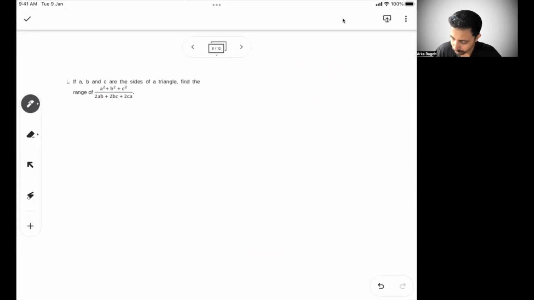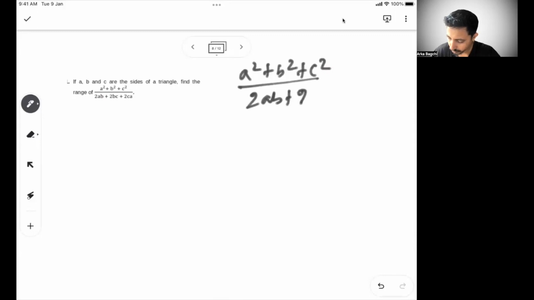So what we got from the previous one is a square plus b square plus c square by 2ab plus 2bc plus 2ca is greater than or equal to half.